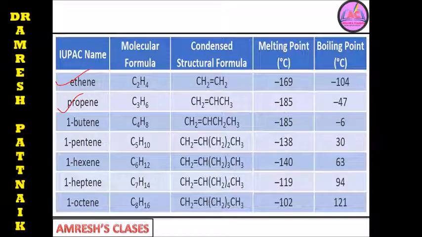The melting point of ethene is minus 169 degrees Celsius, boiling point is minus 104 degrees Celsius. 1-Butene is C4H8, and the condensed formula is CH2 double bond CH CH2 CH3. Melting point is minus 185 degrees Celsius and boiling point is minus 6 degrees Celsius, and so on.